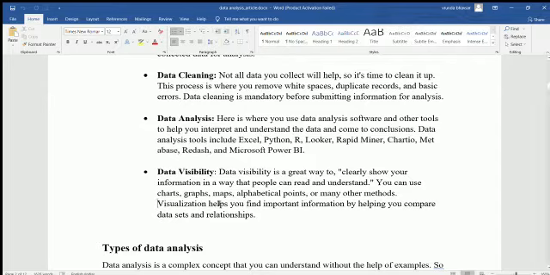Visualization helps you to find important information by helping you compare data sets and relationships. Again, what is the actual data set and what is the relationship between them?